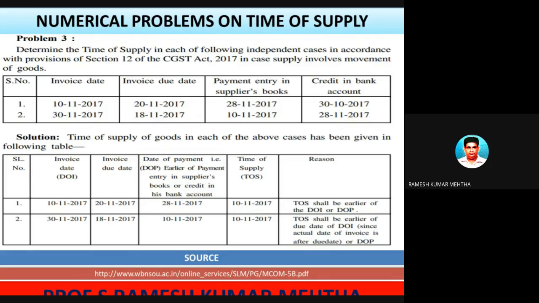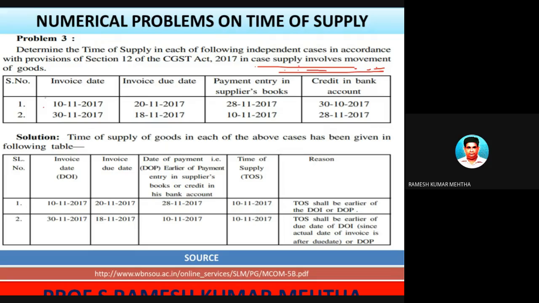Let's take one more numerical example. So just pay attention to this numerical example. In this case, we have two examples. Let's solve the problem and find out the time of supply. Yes, it is goods. In this case, supply involves movement of goods. So when supply involves movement of goods, then it should be as we have seen.